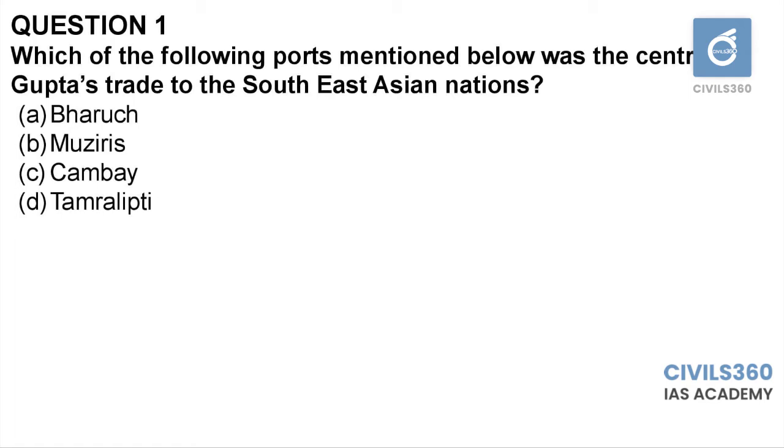So obviously the answer will be option D, Tamralipti port. Tamralipti port is located in West Bengal, whereas other ports are located in the western coast of India. So they will not be ideally suitable for trade with Southeast Asian nations. So first question, option D is the answer.